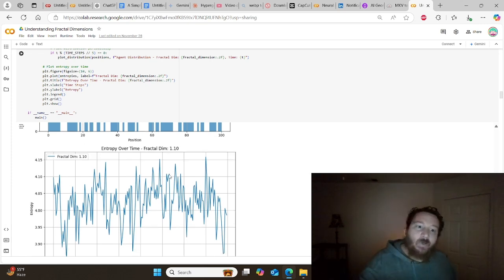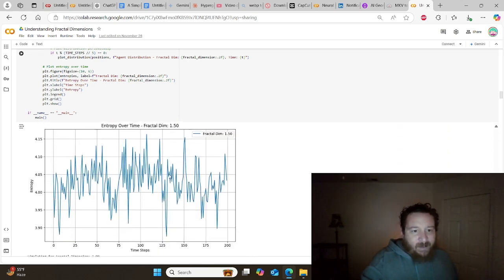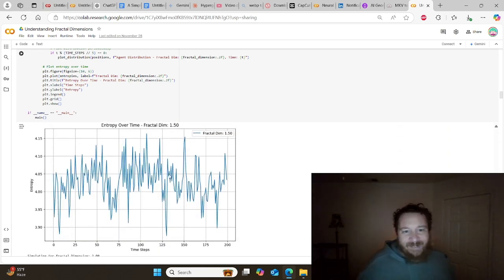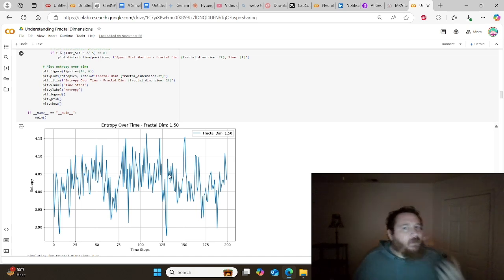Let's look at entropy in this. Okay, our agents act weird. Now, if you know anything about entropy, these entropy graphs are kind of the weirdest thing you'll ever see in your life. Entropy shouldn't be doing this. It shouldn't be fluctuating randomly over time. It's very peculiar and very interesting. Within this fractal space, we have variance and entropy operating in ways that we would expect within quantum space. Our agents operate in ways we would expect within quantum space, and our entropy over time operates in ways we would expect in quantum space.